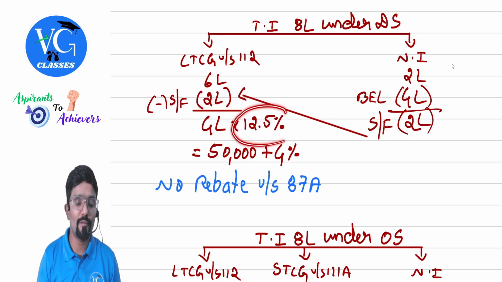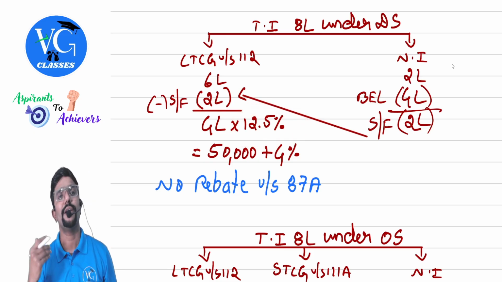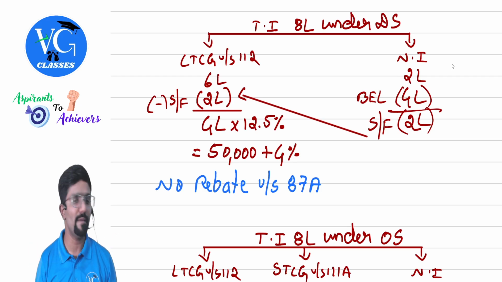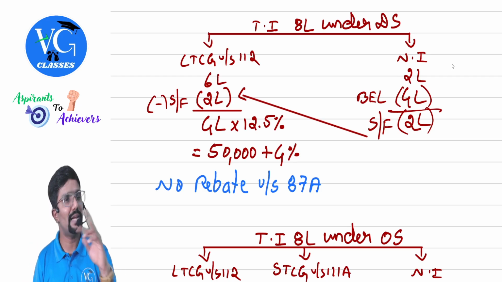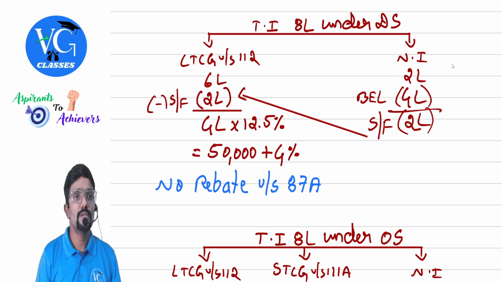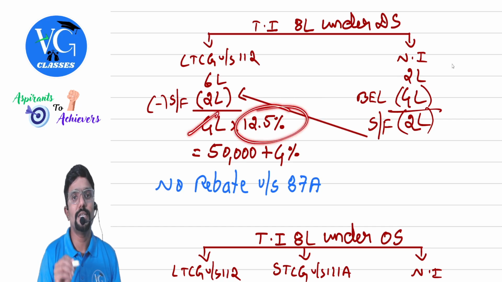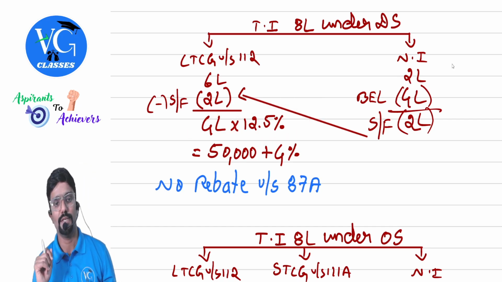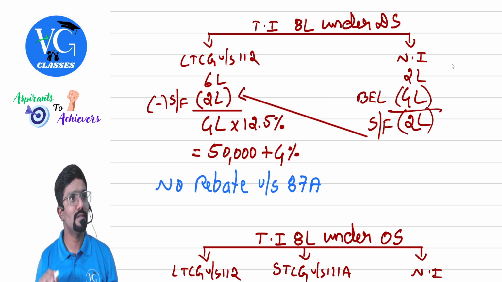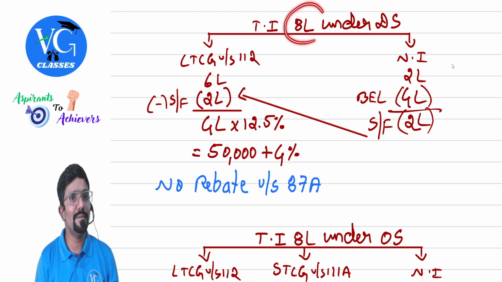On 4 lakh, what is the tax rate applicable? 12.5%. I have taken everywhere under 12.5%. It depends on land building and all, but let us not worry too much about it. So on 4 lakh, what is the tax rate? 12.5%. So tax comes to how much? 50,000. Sir, is rebate available? Total income is within 12 lakh.